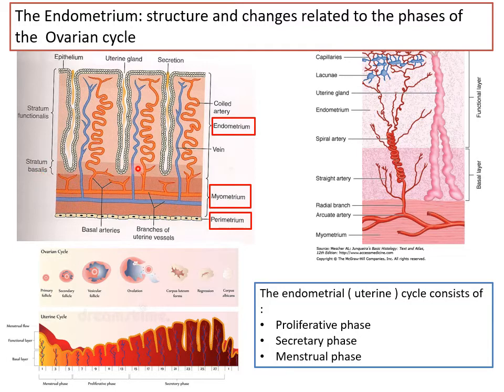The basal layer stays the same, or here this is the basal layer in the other picture. It remains constant, and what is shed off every month is this functional layer of endometrium, consisting of glands and secretions in the upper part, blood vessels which are torn off, and naturally blood will leak, and this connective tissue. So it's nothing but endometrial lining. Why does the basal layer not shed? Because it must regrow, it must provide a base for everything to grow again.